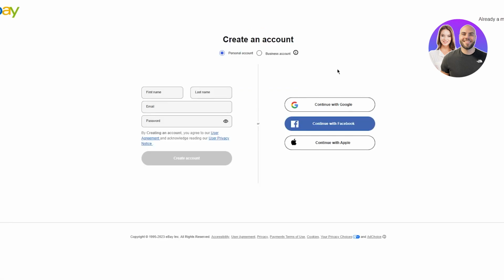Okay, so once you go here, as you can see, you get two options. Either you get a personal account or a business account. Now if you go with a personal account, that's obviously to just do the normal buying and all of that. But that doesn't really help us, because both of them have a bit of a difference. A personal account is basically that you're just selling some old items in your house. But if you intend to constantly list items on eBay and you are selling with the intention of making profits, then you do need a business account.